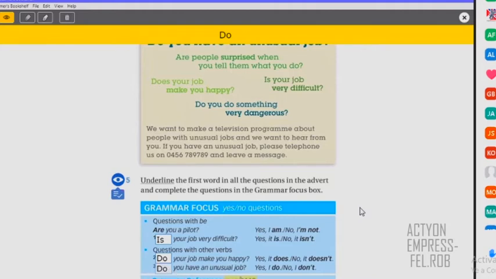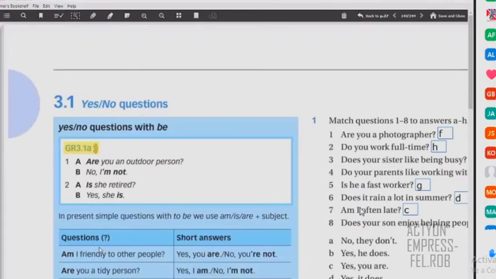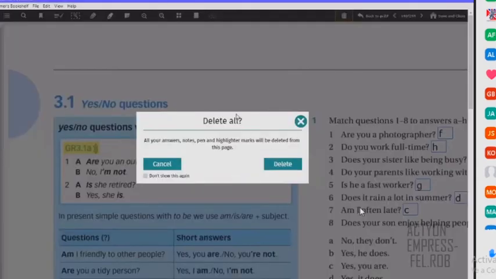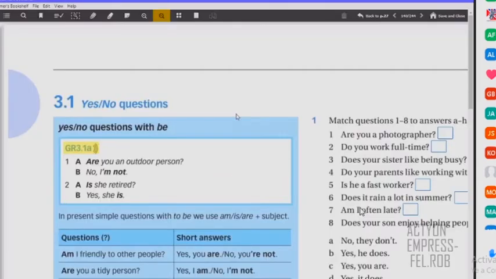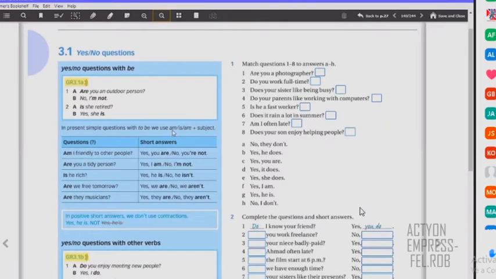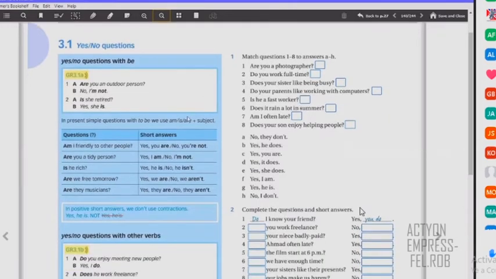Let's practice on this page, okay? So let's go to page 140. And on this page, we have different examples that we're going to practice together, right? First of all, you have here a lot of detail on these questions with the verb to be, right?